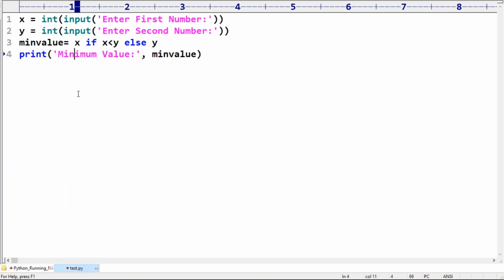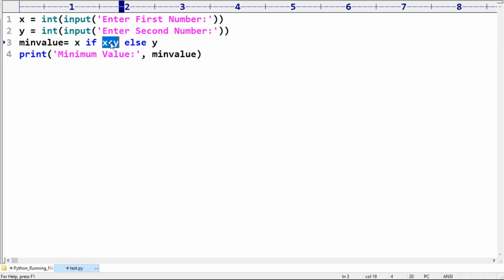Now here, if x less than y, two numbers are there. If x is less than y, which is the minimum value?